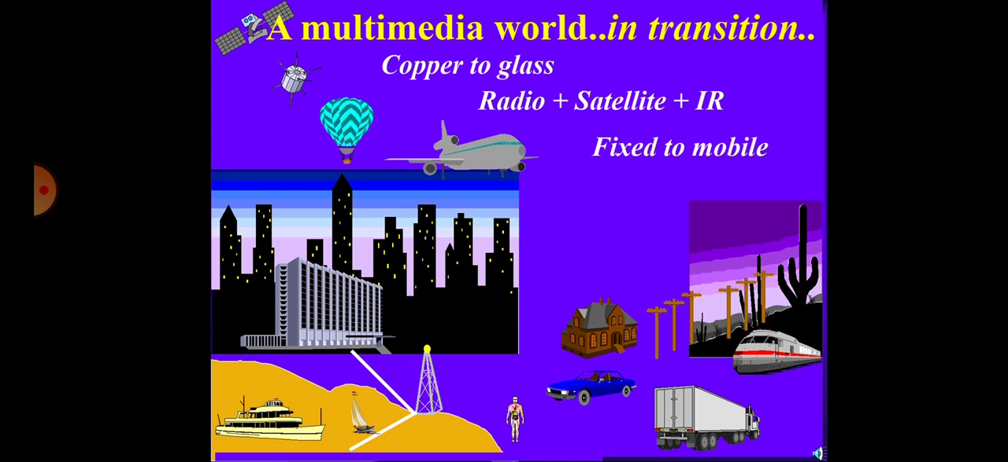The multimedia world in transition: copper to glass, radio plus satellite and IR, all about fixed communication channels, and how we frequently use the internet by satellite, by business, on air and in-house, local transportation, railway, and also biological research. Here we cover the multimedia world in transit. Here you see there are a lot of examples. Here we see electricity, agriculture, residential, and all.